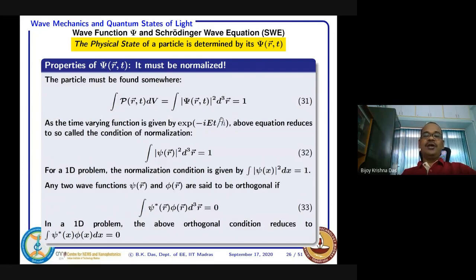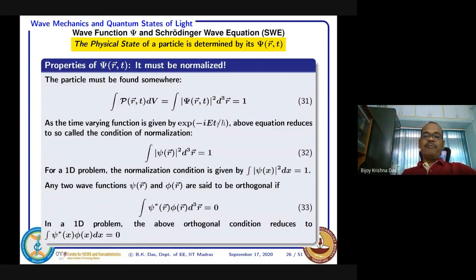How is that true? You know that psi has a time dependent function, exponential of minus i E t by h cut, which is basically minus i h cut omega t, since E equals h cut omega, and h cut cancels. So that means it is e to the power minus i omega t.